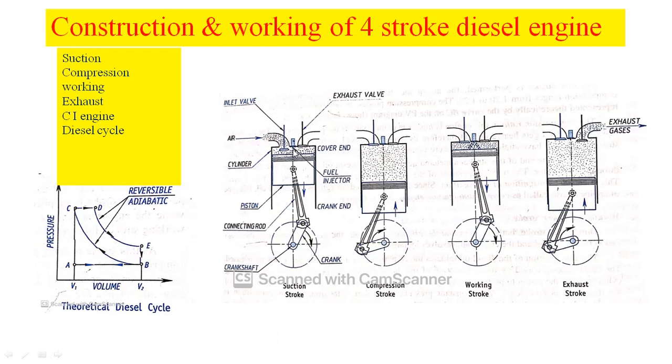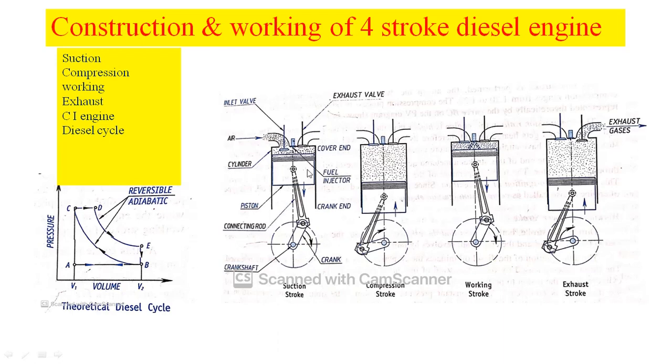So that is the difference between petrol and diesel engines. Just remember that in a petrol engine, we use a spark plug to initiate the combustion process, but in a diesel engine, at the cover end we use the fuel injector. The function of the fuel injector is to inject a fine quantity of diesel into the engine cylinder. Okay, so these are some of the details regarding the construction of the 4-stroke diesel engine.